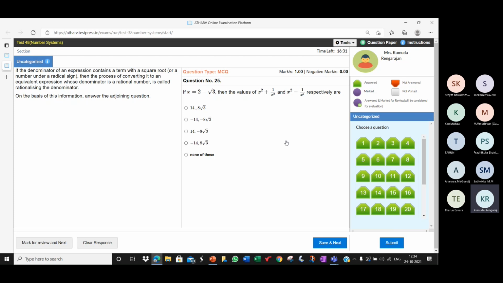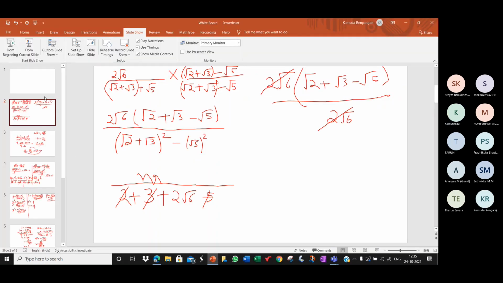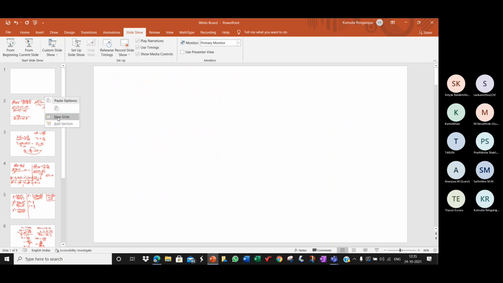What's the value of 1 by x? 2 plus root 3, ma'am. Okay, next find x plus 1 by x, x minus 1 by x. Ma'am, x plus 1 by x is equal to 4, ma'am.